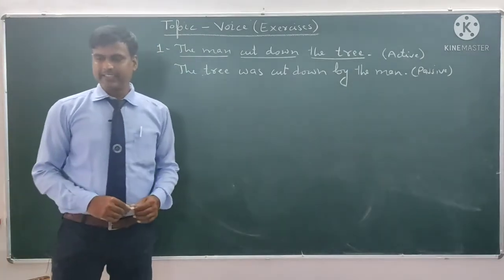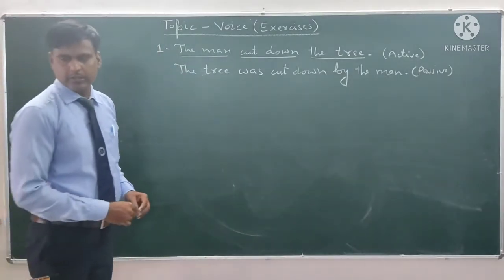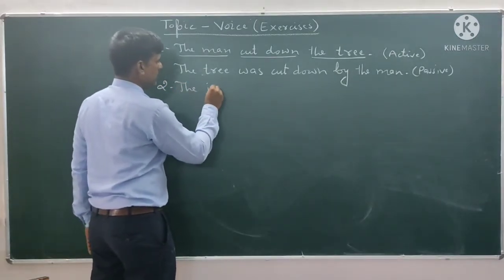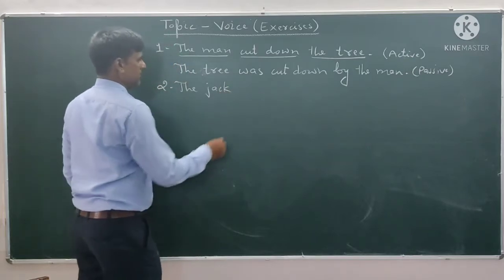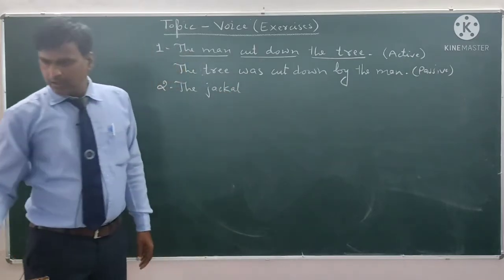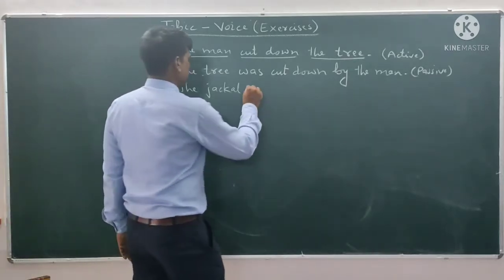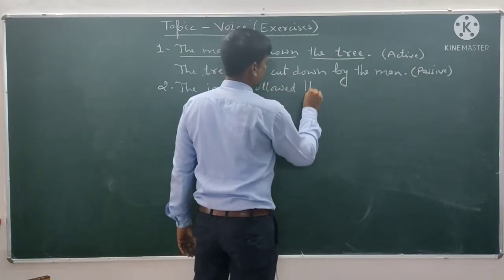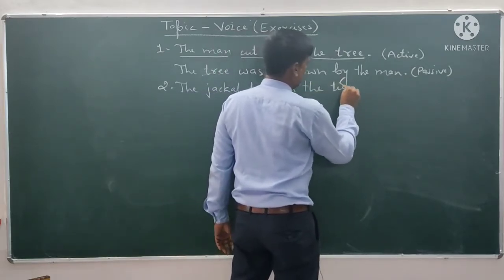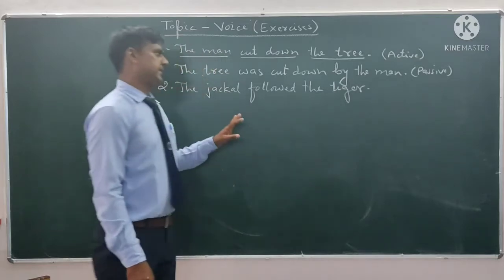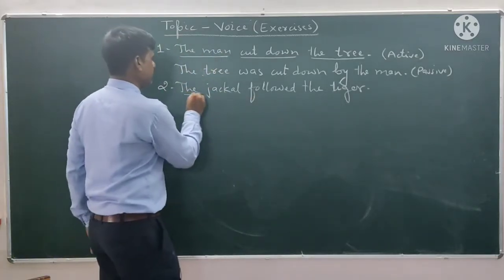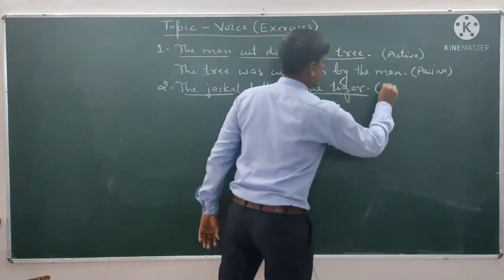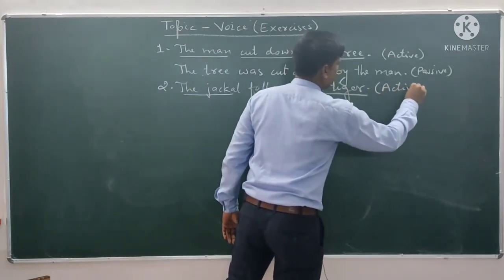Now let's see the second sentence. The second is the jackal followed the tiger. The jackal followed the tiger. This is also simple past tense, second form of main verb. This is subject, this is verb, this is object. The object of active voice will be the subject in passive voice.